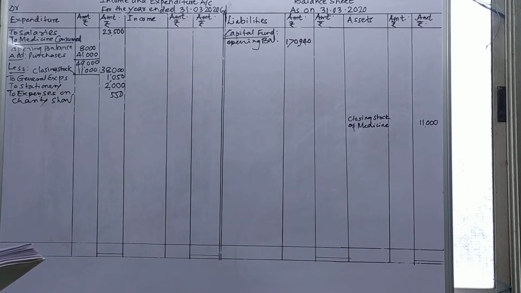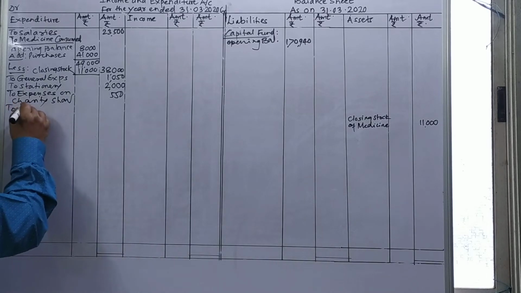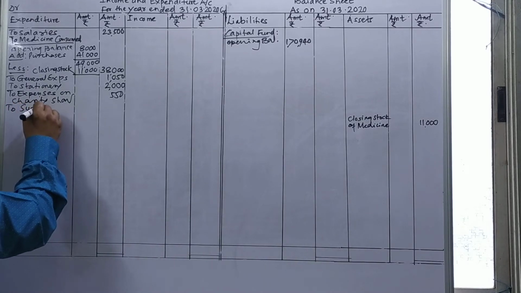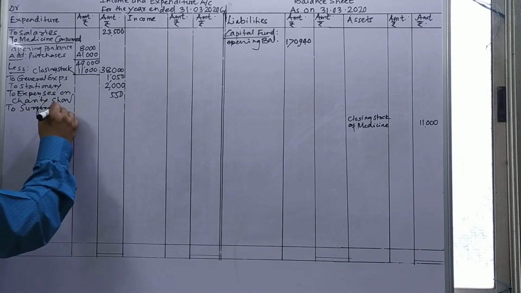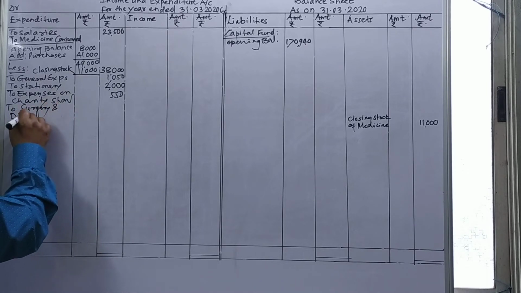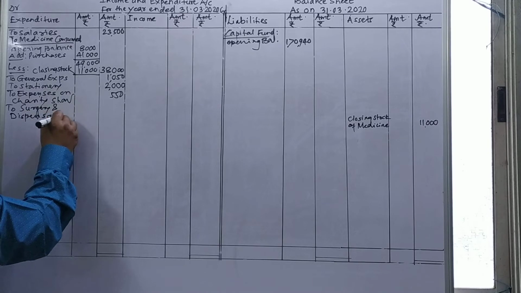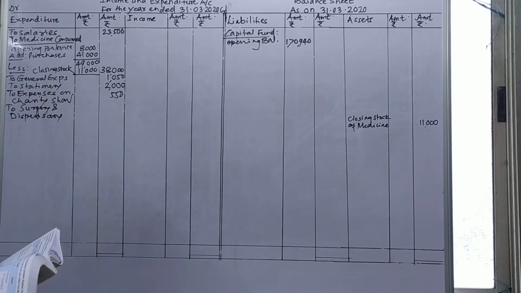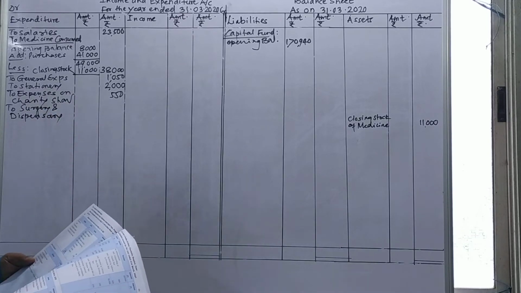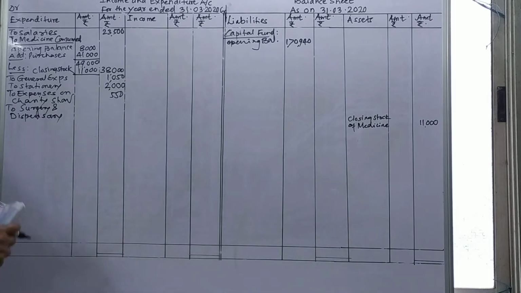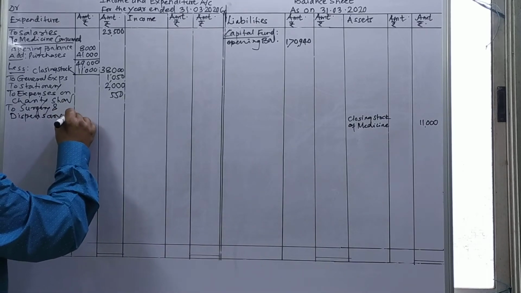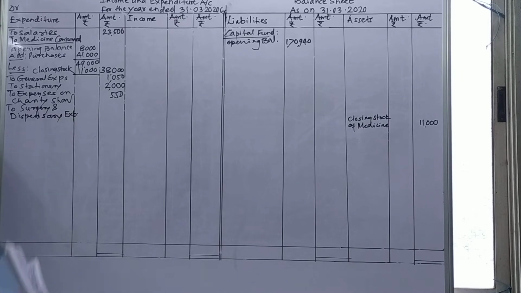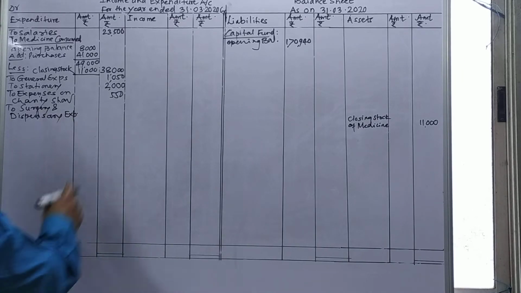Then surgery and dispensary expenses, 4,000. I will show this on the expenditure side. To surgery and dispensary expenses. Just see, surgery and dispensary expenses go to you, and the amount given to us is 4,200.